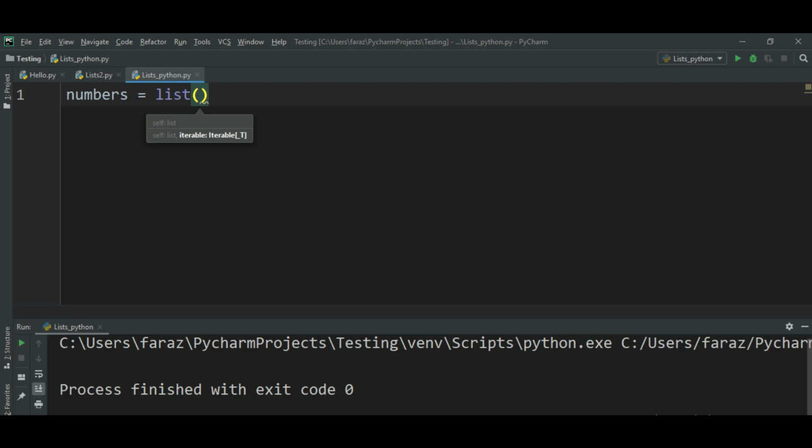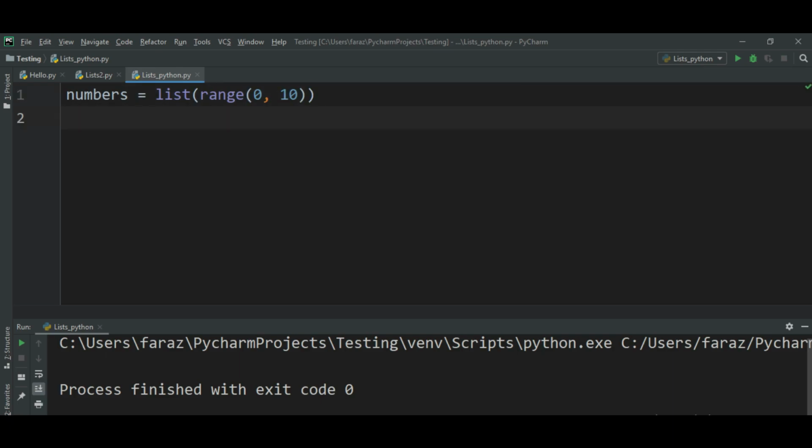Now this list function is going to take an iterable. As you can see here, it says iterable, right? So I can take here a tuple name or a range. I will show you the range example since we have not seen that. Range, I told you again, will take two parameters. The first is the starting number, the second is the ending number, and it will move from the start till end minus 1. So it will go from 0 to 9. So let us see that.